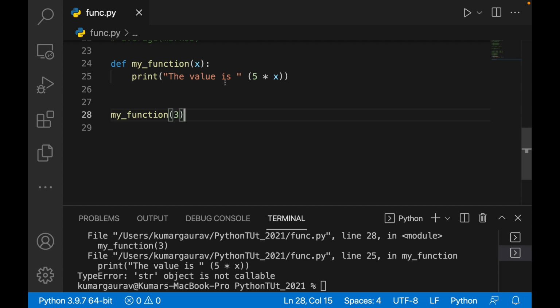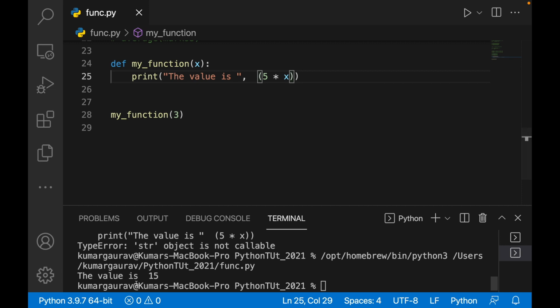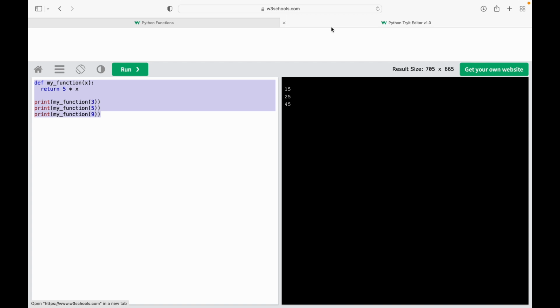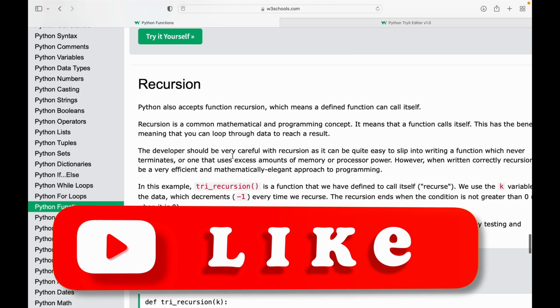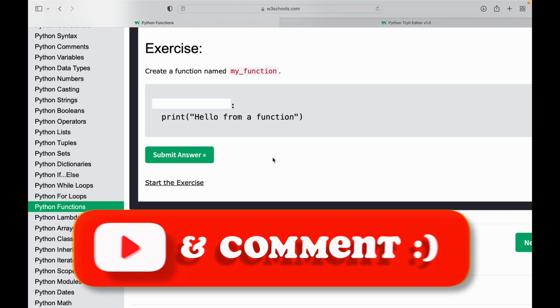I'm sorry, he's saying that str object is not callable. I'll have to write str here. I'll have to give just a comma, and it will be done. See, the value is 15. So def my func x, the parent value is 5 cross x. So guys, these were very simple functions which we had seen over here, and like that you can go ahead with many examples which are available over here, and you can check yourself how much you have understood.